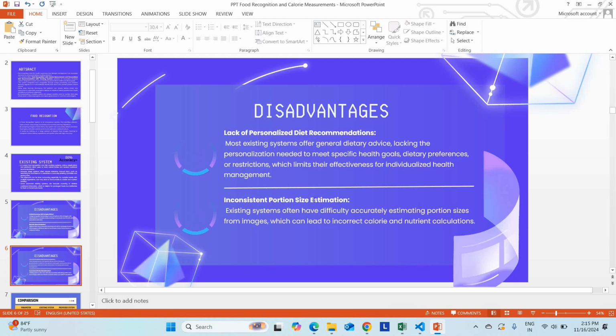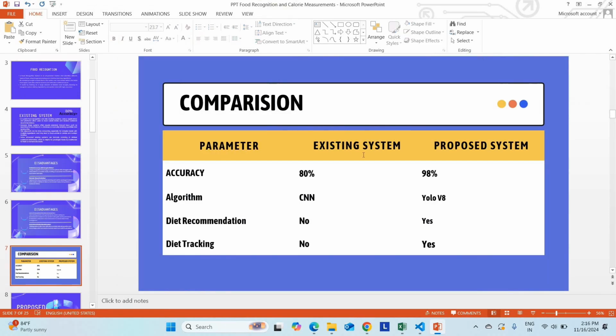Okay, inconsistent protein portion size estimation. As I mentioned earlier, if you are uploading a plate of 4 idli, the existing system will predict only idli. But our proposed system will predict it as 4 idli. That means you are intaking this much calorie. So it will calculate the portion. That is the major advantage. Okay, so this is our comparison as we mentioned earlier.